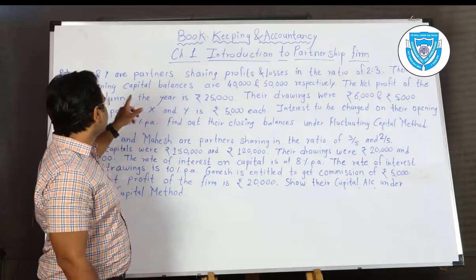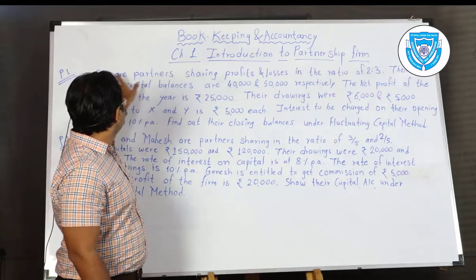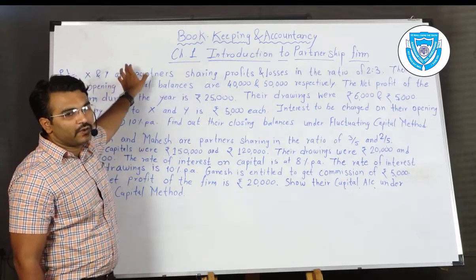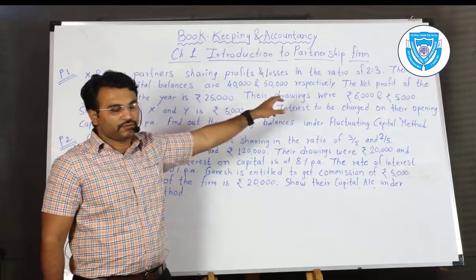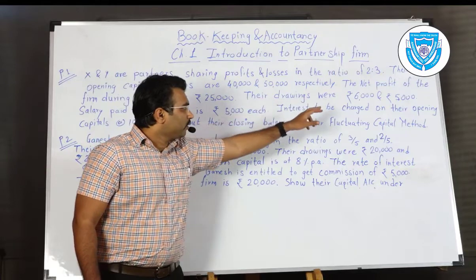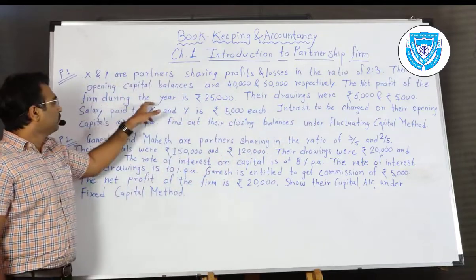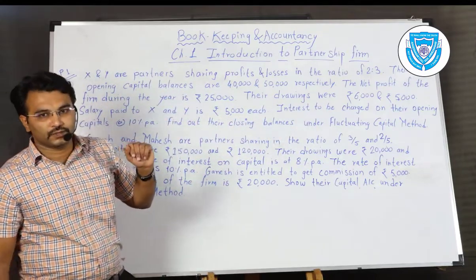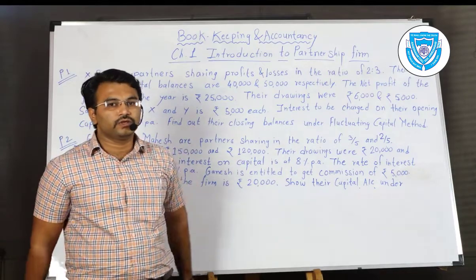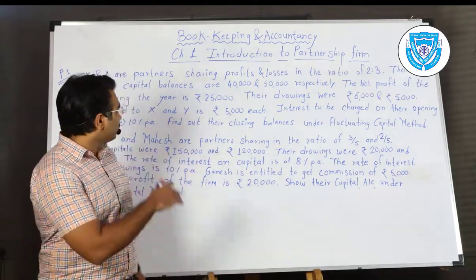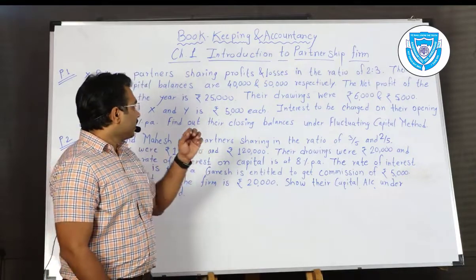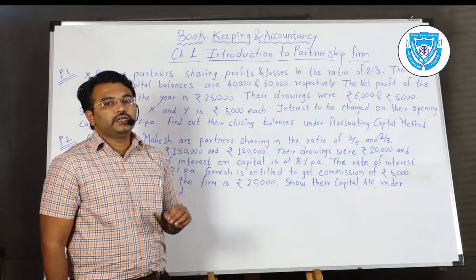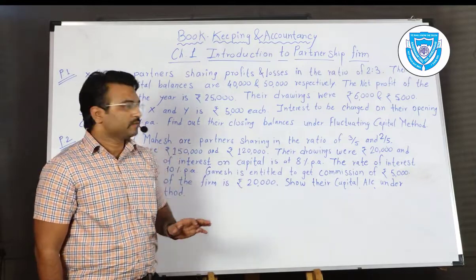That means the first partner is X and the second is Y. X has capital 40,000 and Y's capital balance is 50,000. The net profit of the firm during the year is rupees 25,000. That means at the end of the financial year, the net profit amount is given, rupees 25,000.